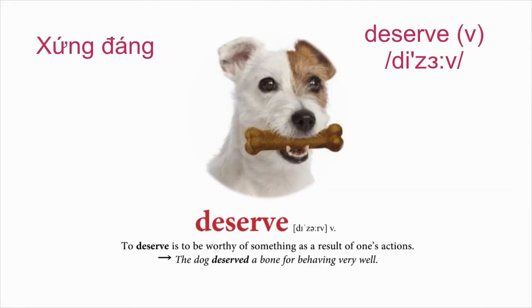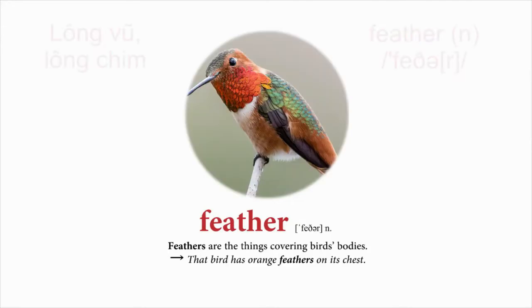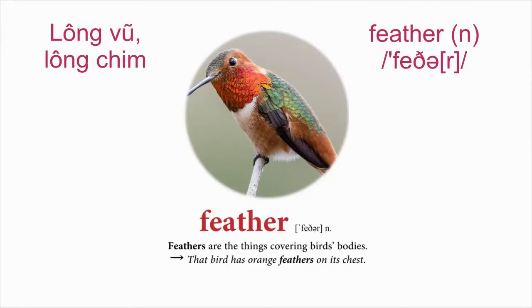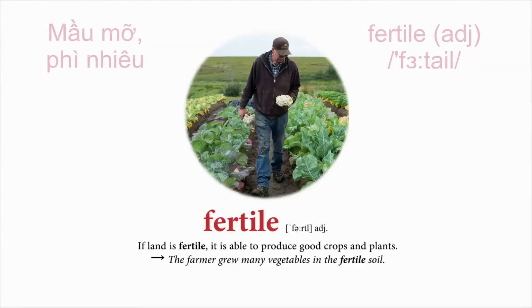Deserve. To deserve is to be worthy of something as a result of one's actions. The dog deserved a bone for behaving very well. Feather. Feathers are the things covering birds' bodies. That bird has orange feathers on its chest. Fertile. If land is fertile, it is able to produce good crops and plants. The farmer grew many vegetables in the fertile soil.